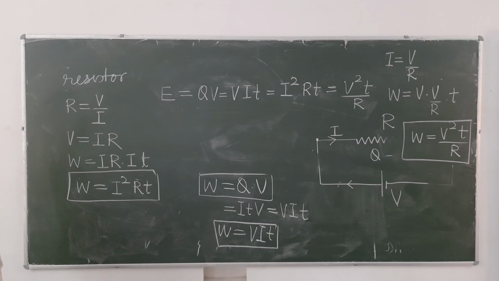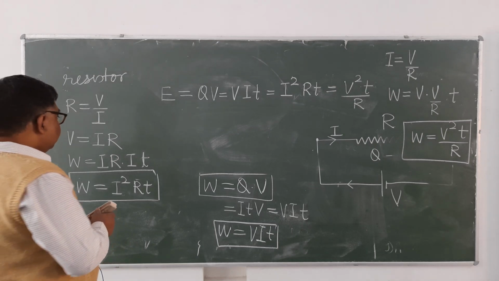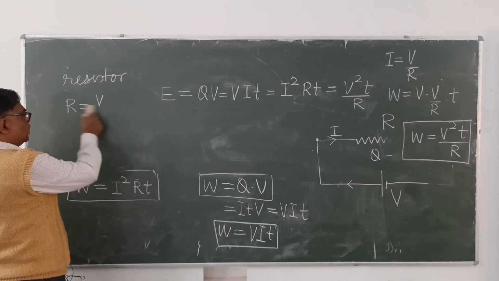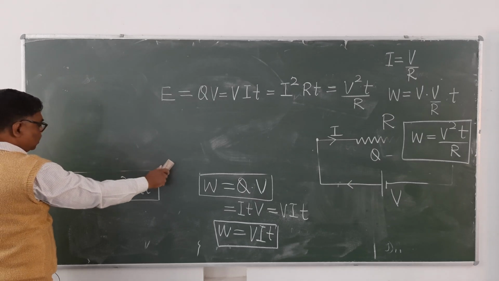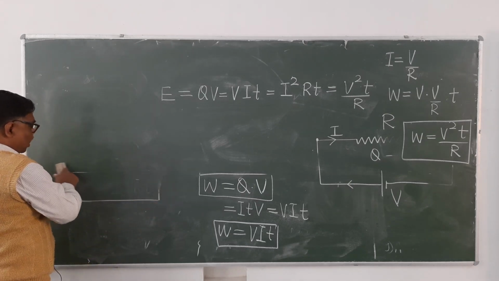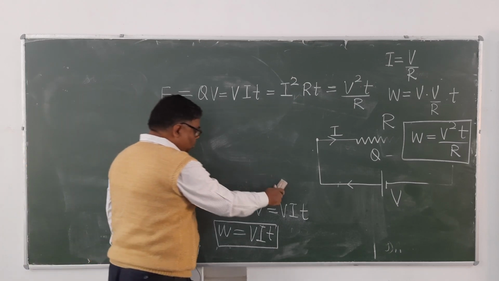All of you remember the meaning of these symbols. Q means charge. Charge is measured in coulomb. V means potential difference. What is the unit? Volt. R is resistance. What is the unit? Ohm. I is current. What is its unit? Ampere. T is time. Its unit is second. What is the unit of electrical work done or electrical energy? So it is joule. It is clear? SI unit of all forms of energy is joule.